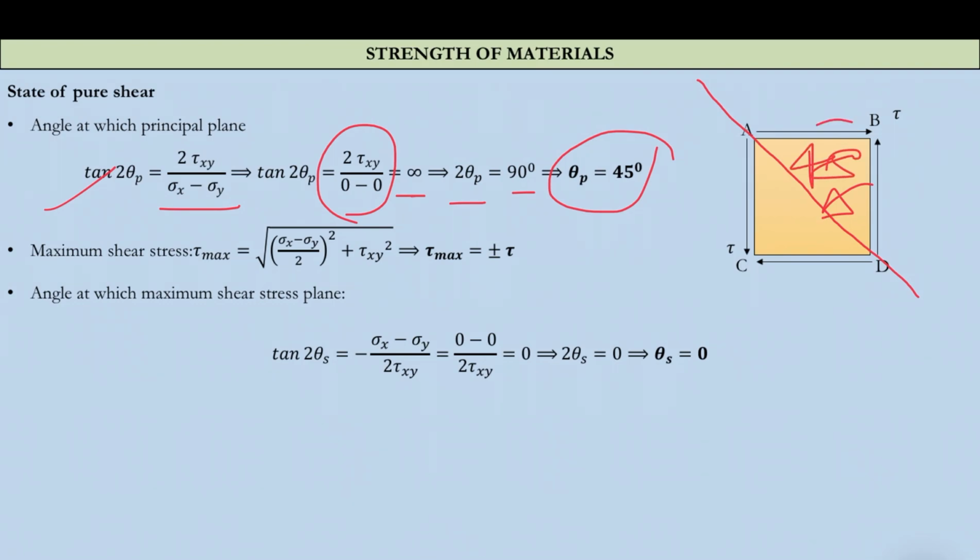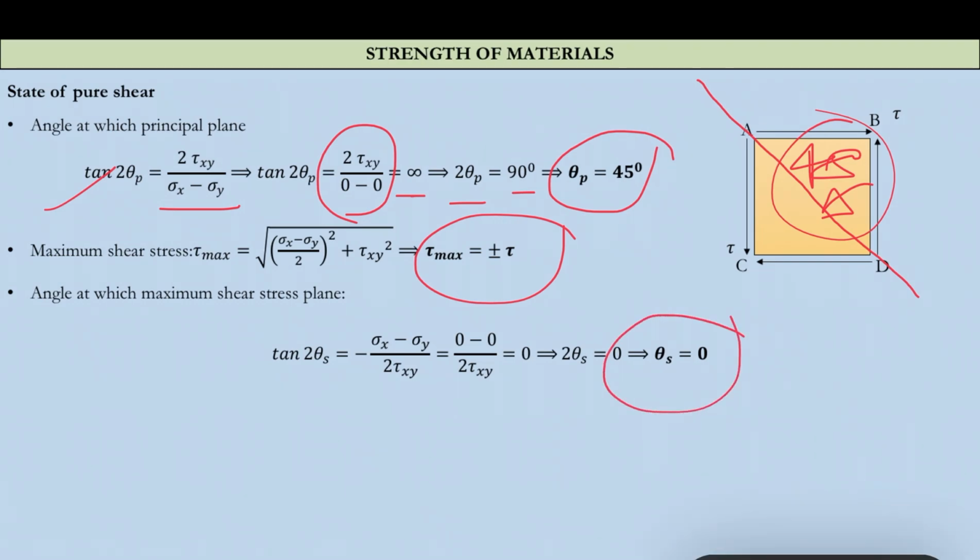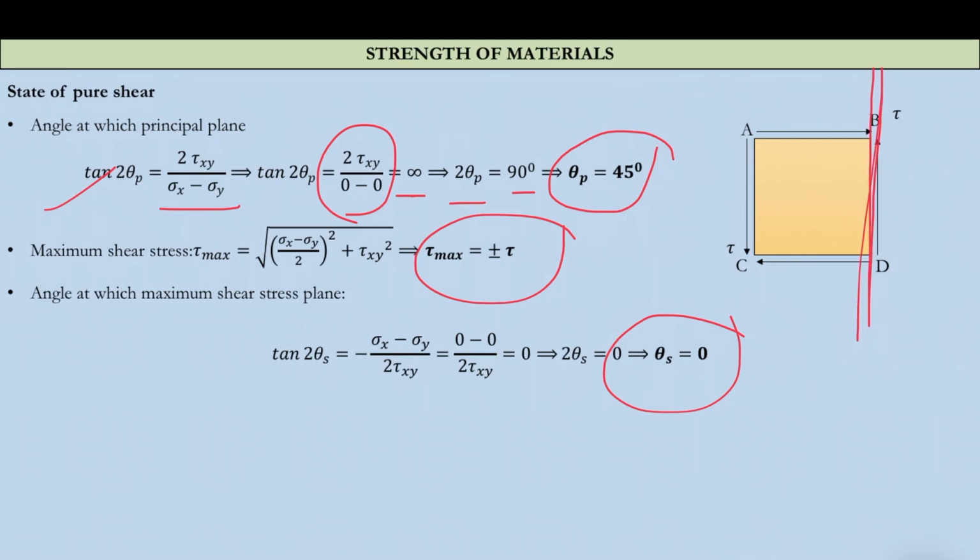Now what is the value of maximum shear stress? Maximum shear stress is plus minus tau. The magnitude will be tau and the angle will be 0 degree. This plane itself is your 0 degree plane, and the second plane is 90 degree to this plane. So the given condition itself is the case of maximum shear stress.